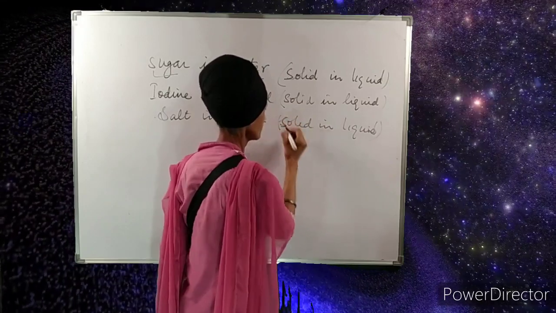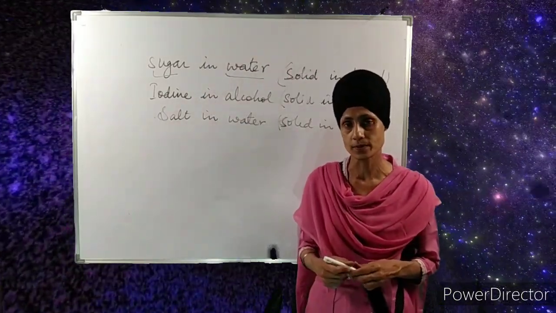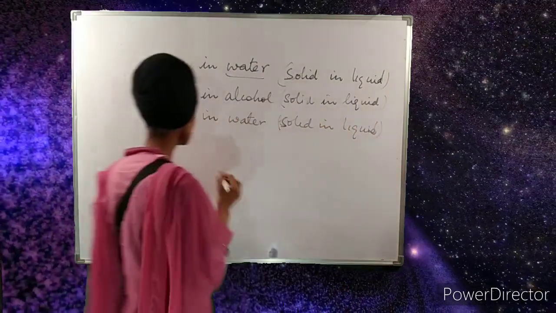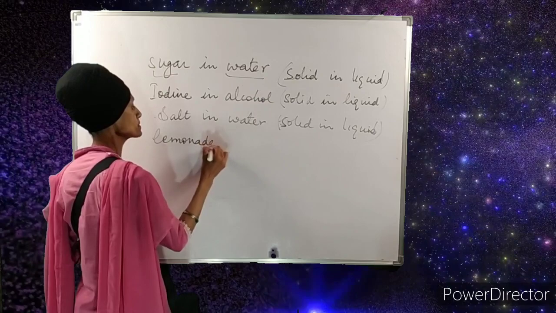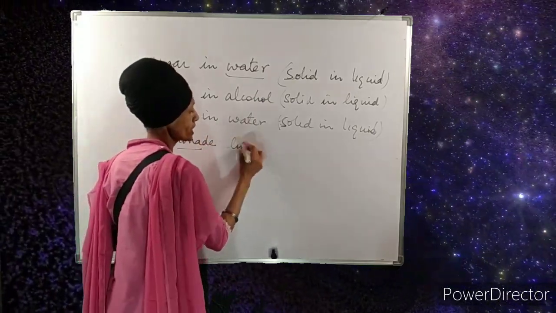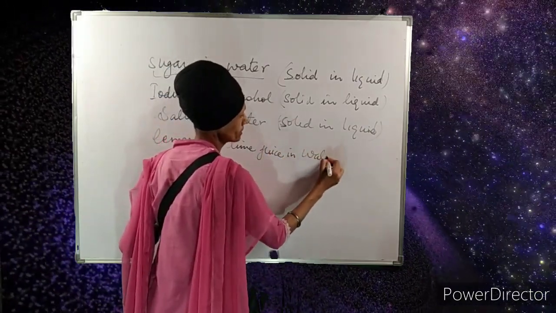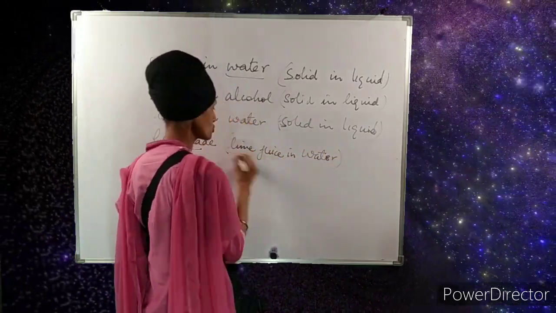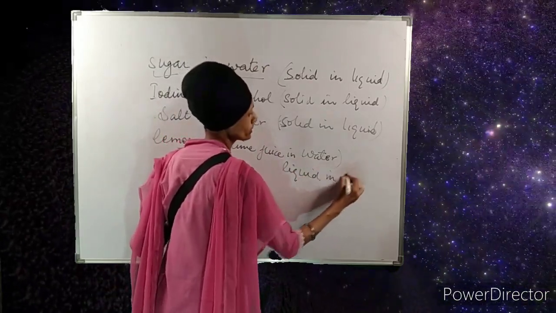Another example that we can take is the liquid in liquid type. Lemonade. What is lemonade? Lemonade is a mixture of lime juice and water. Lime juice is a liquid, and water is also a liquid. So it will be an example of a true solution in which liquid is dissolved in liquid.